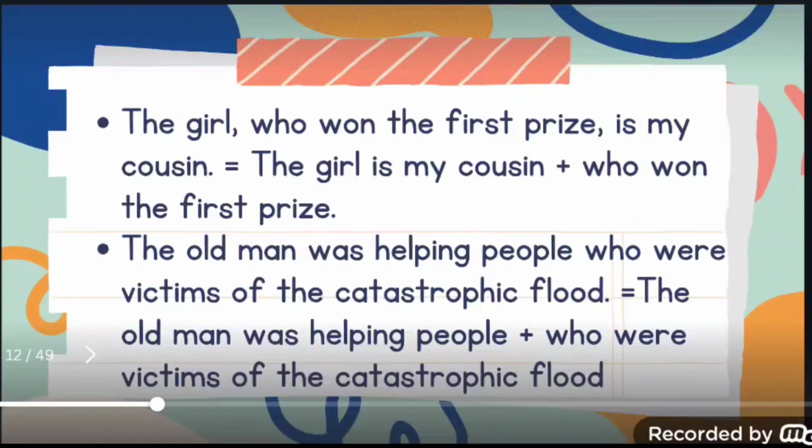So I hope you have understood the difference between independent and dependent clauses. Independent clauses are a group of words which contain a subject and a verb, and it can stand alone as a sentence. But a dependent clause is a group of words containing a subject and a verb. It begins with subordinating conjunctions like who, what, where, if, so that, because, but, and dependent clauses cannot stand alone as a sentence. It can gain complete meaning only if it is a part of or if it is attached to one or more independent clauses.